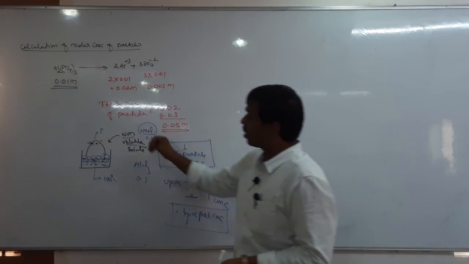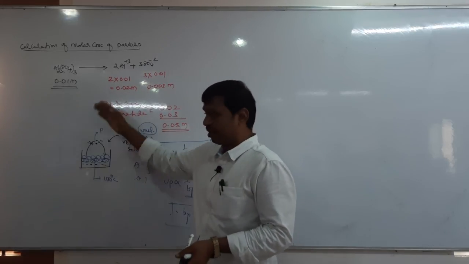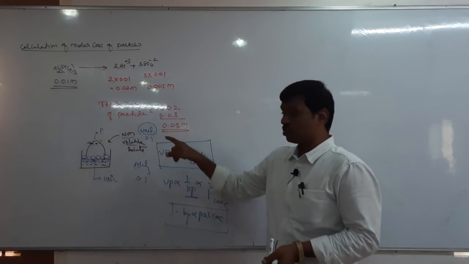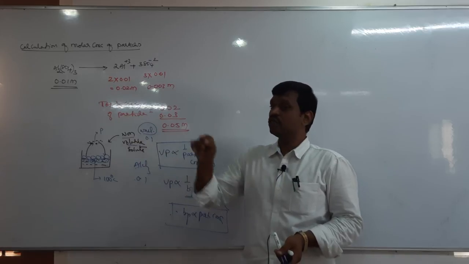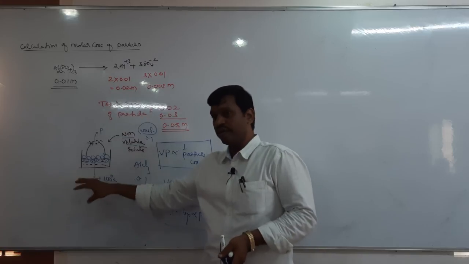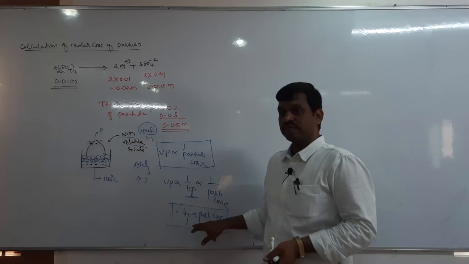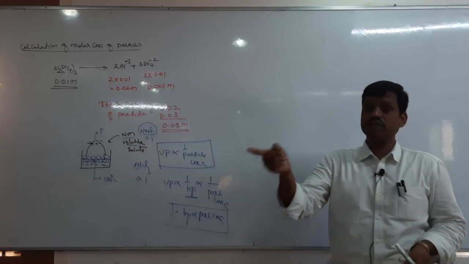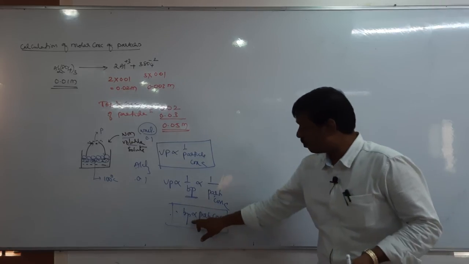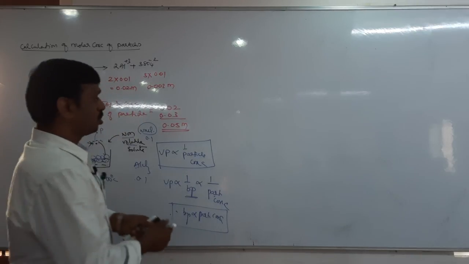Let us add 10 grams of sodium chloride. Then what happened? Boiling point less than 100, greater than 100, or 100? It should be greater than 100 because sodium chloride is a non-volatile solute. When a non-volatile solute is added to a volatile solvent, the vapor pressure decreases, the boiling point increases. Boiling point increases, vapor pressure decreases. You understand? So therefore, here boiling point is directly proportional to particle concentration. Okay.